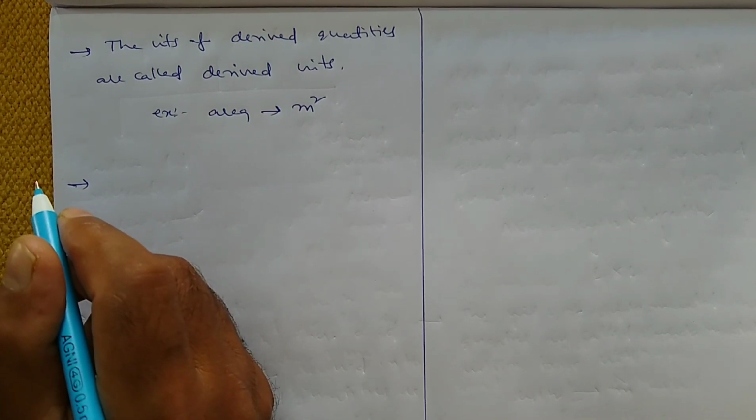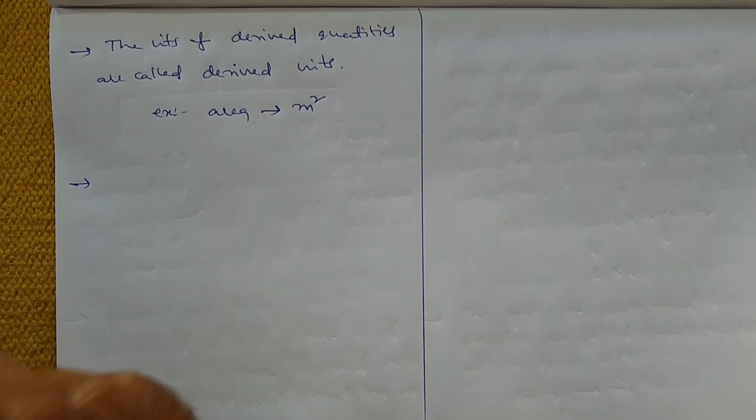and this complete set of both the base units and the derived units is known as the system of units.